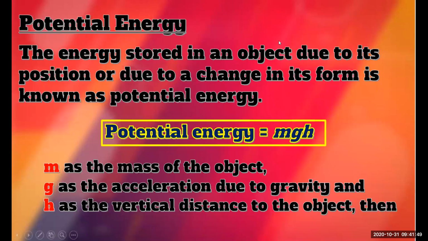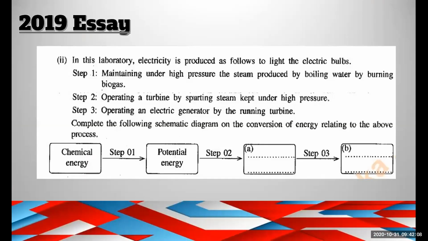If a car is moving, what happens? There is a velocity, so there is kinetic energy. If an object is kept on the top of the mountain, that object has potential energy. Energy stored in the object is potential energy.